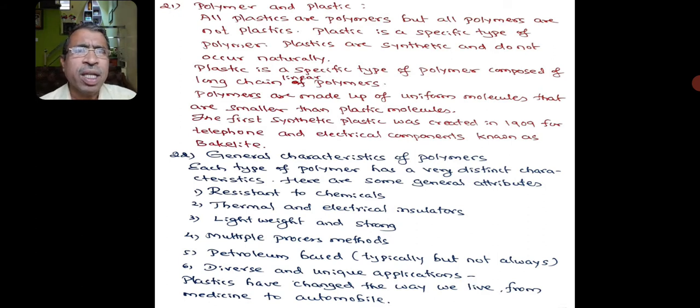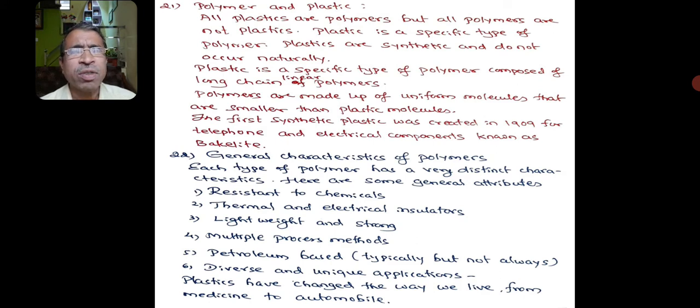Coming to the next, general characteristics of polymers. Each type of polymer has very distinct characteristics. Here are some general attributes. Polymers are resistant to chemicals.